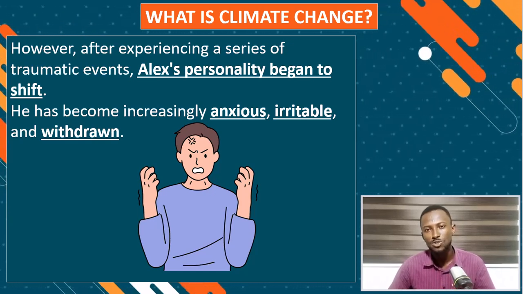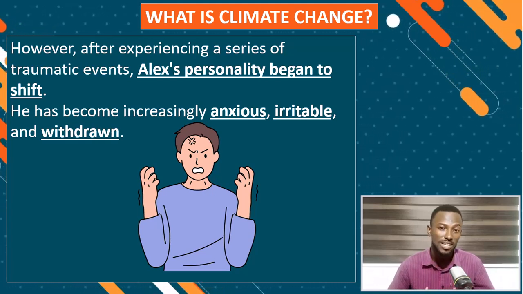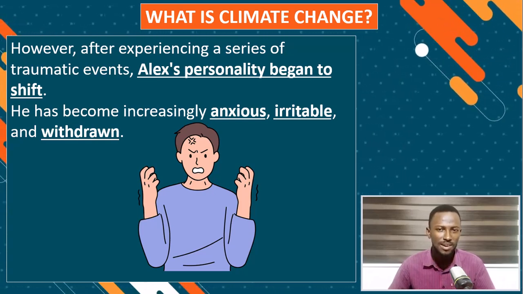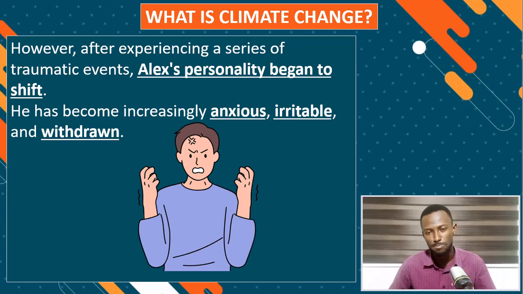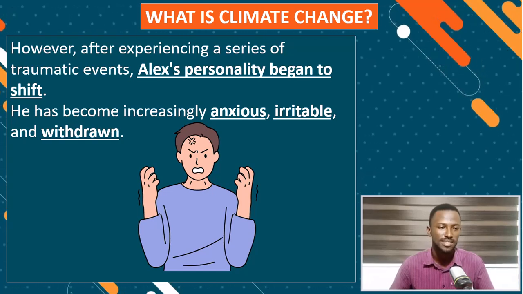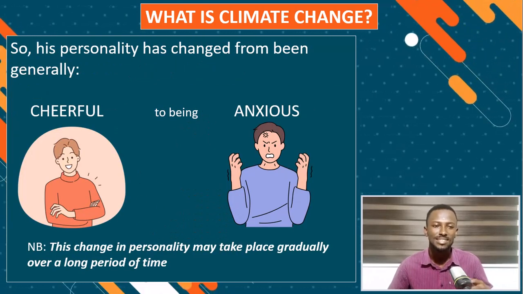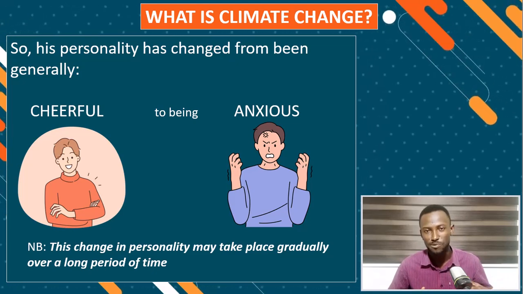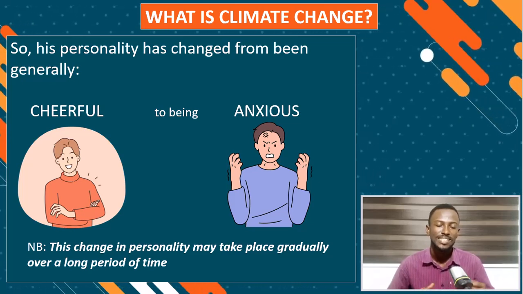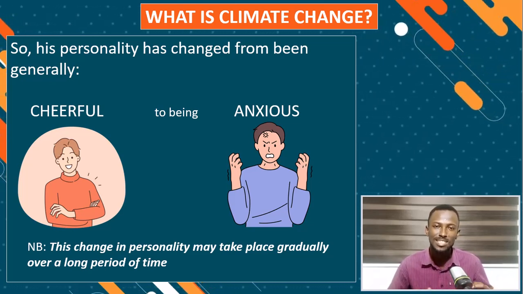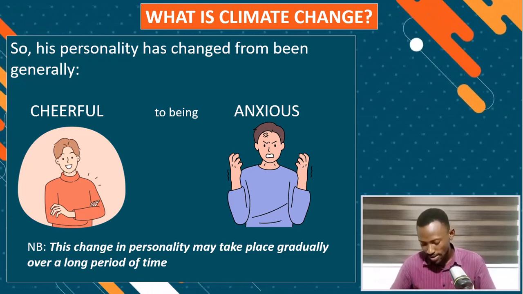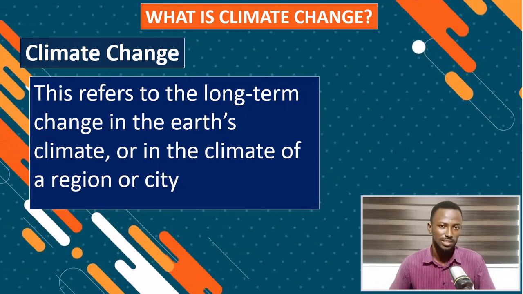So Alex that we know to be very cheerful, energetic, and looking at the bright side of things, has now become increasingly anxious, easily gets angry, and has become withdrawn from people. So there is a shift in his personality. Alex has now changed generally from being cheerful to being very anxious. And one thing you should take note of is that this personality change in Alex takes place gradually over a long period of time. So how does this compare to climate change?